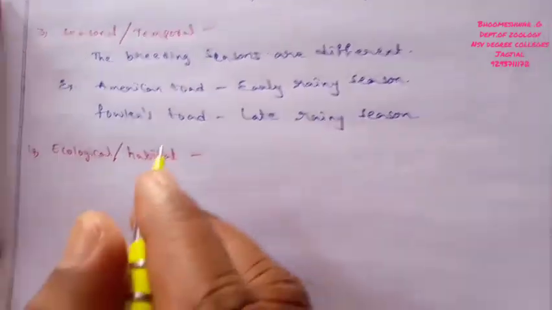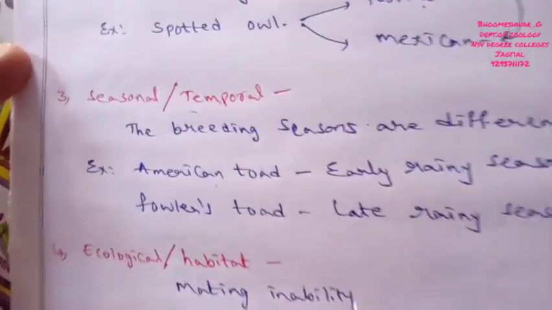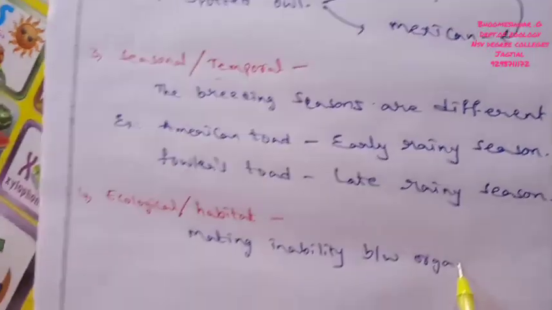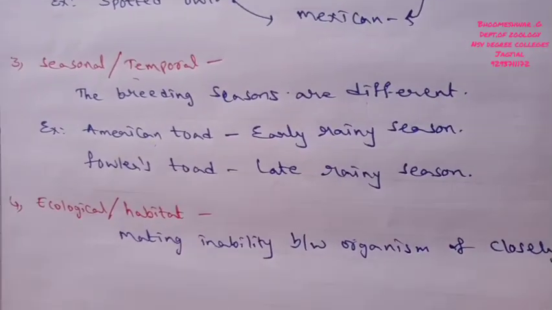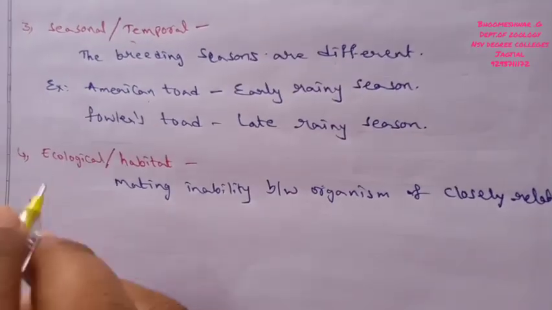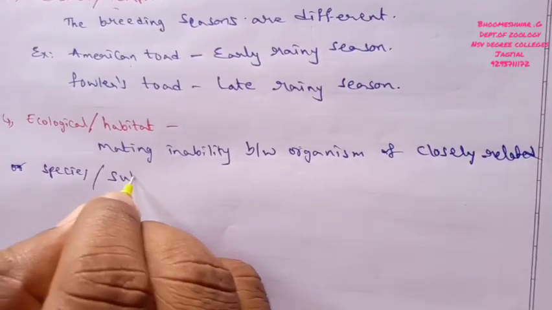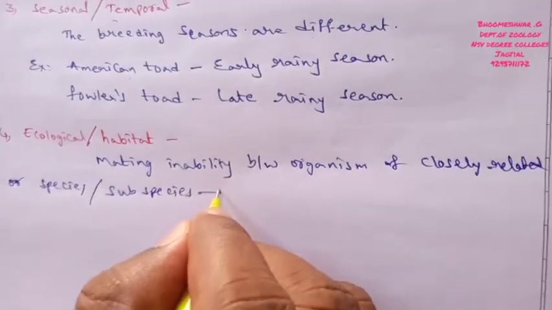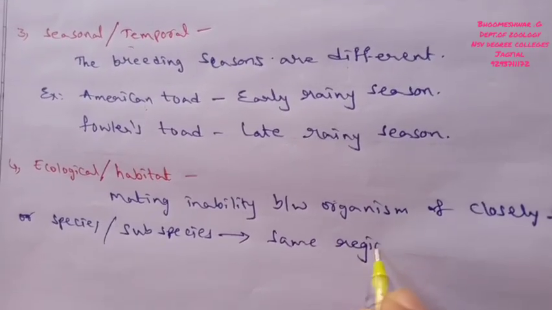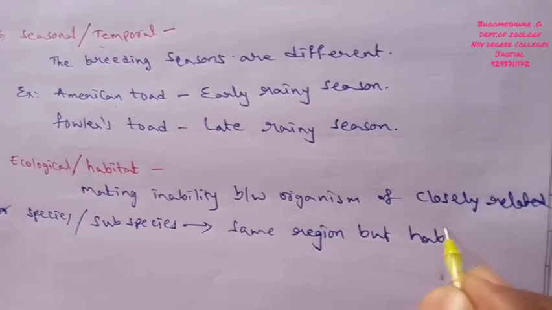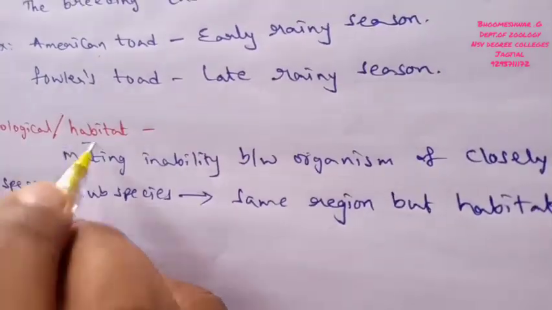In this process, there is a mating inability between organisms, either closely related species or subspecies, which are located in the same region but whose habitat is different. That's why it is also called habitat isolation.